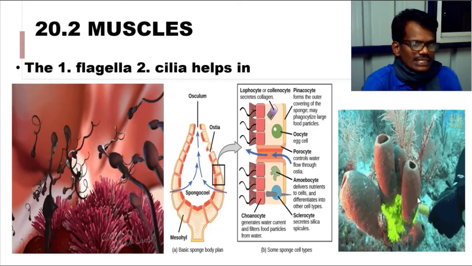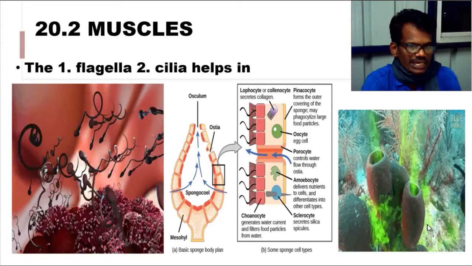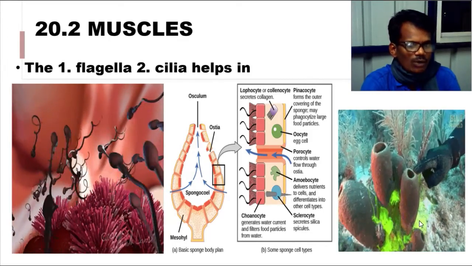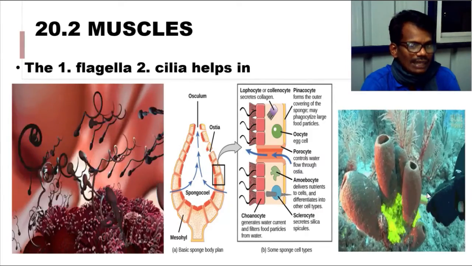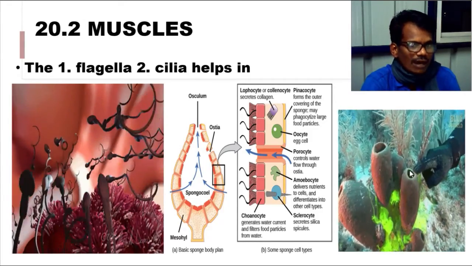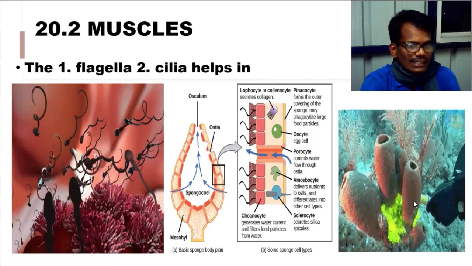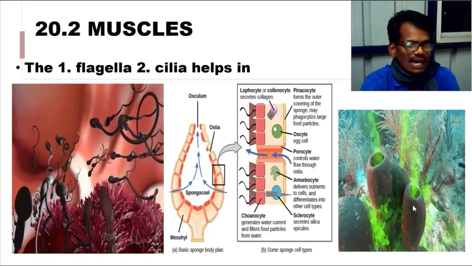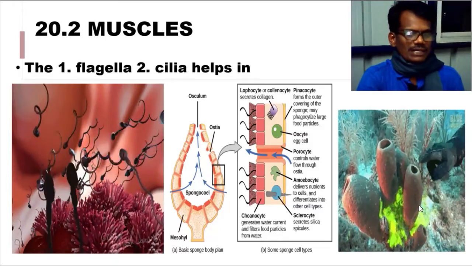You can see in this image, a GIF, at the base of the sponge they are injecting dye. See how this dye is coming out through another hole at the top. This top hole we call the osculum, and the body of the sponge has smaller holes, which we call ostia. So cilia are helpful for producing water current in sponges.